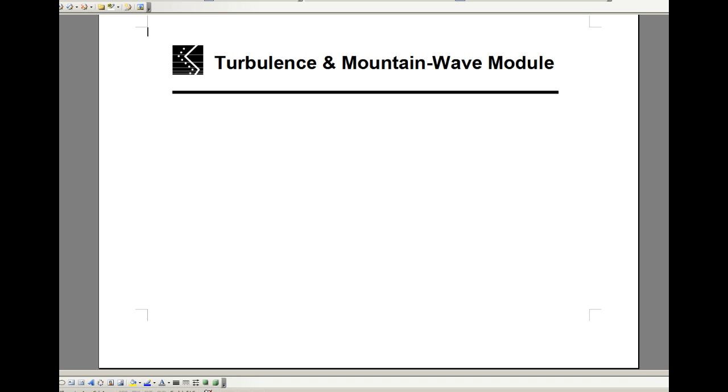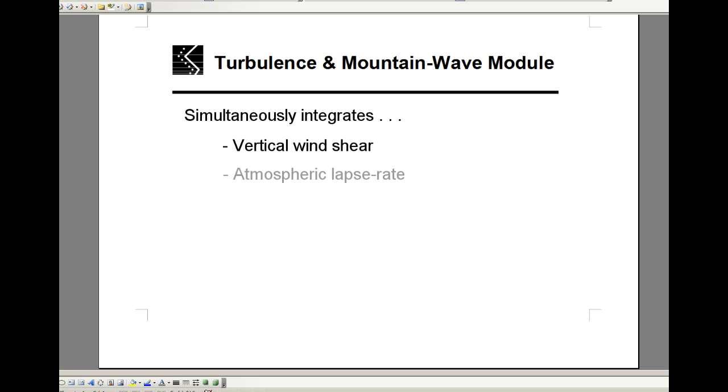The groundbreaking nature of the Lyra-Scorer studies is threefold. Wave turbulence can simultaneously be defined as a function of vertical wind shear, atmospheric lapse rate, and specific mountain parameters. Until then, and even today, most turbulence algorithms only use one or two of this triad. Many of today's automated analyses use a combination of several methods, where individual methods impose significant restrictions on boundary conditions, lapse rates, wind shears, and terrain shapes.